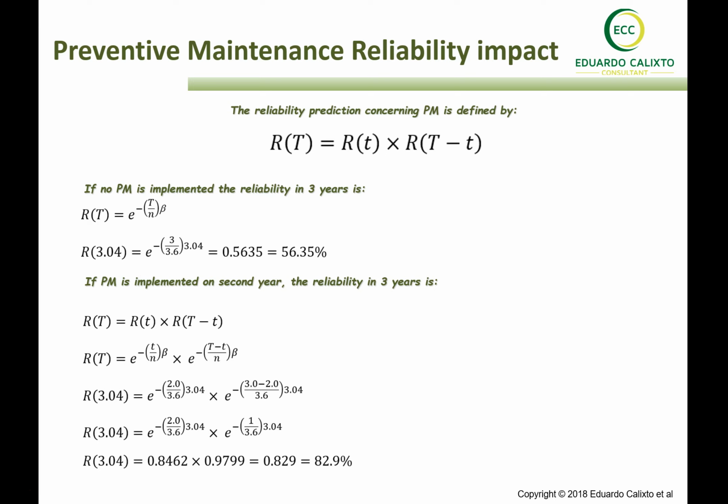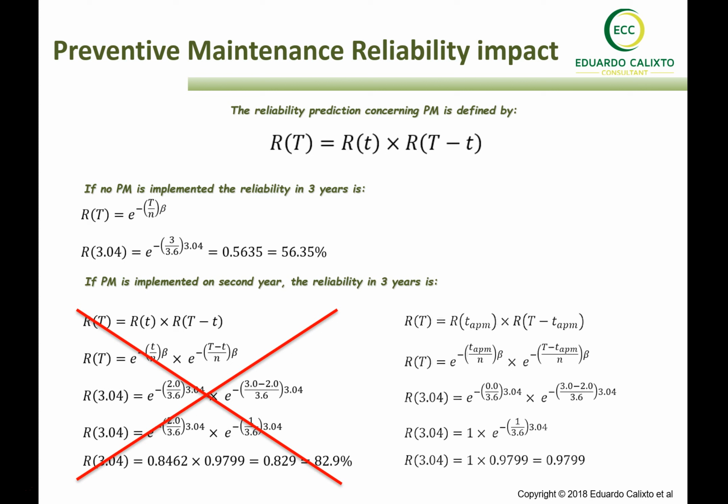Despite being a proper concept that demonstrates how reliability is established, behind this concept is the assumption that reliability, even when we have preventive maintenance, will always decrease. So in this example, if we have more periods of preventive maintenance input in this equation, at some point the reliability will get lower and there is some failure. But in fact, that doesn't happen in a real case if we are able, in every preventive maintenance, to restore the equipment to a state as good as new, or even if we replace the equipment or components.